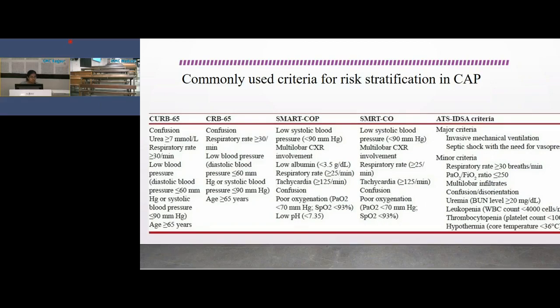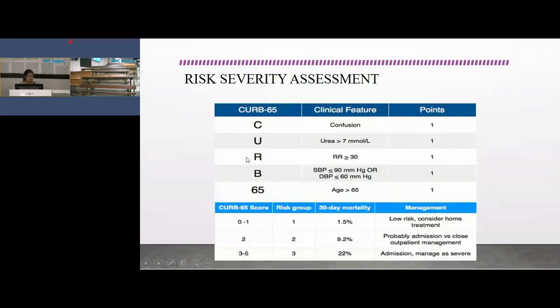Most commonly CURB-65 is used because it is easy to calculate, and it is used to decide the site of care of the patient. If the patient has a score of 0 to 1, then it is risk group 1, a low risk patient, so it can be managed as outpatient management.